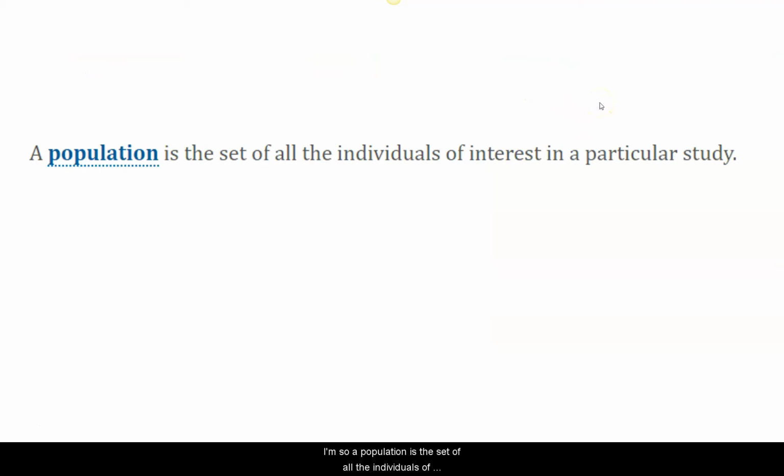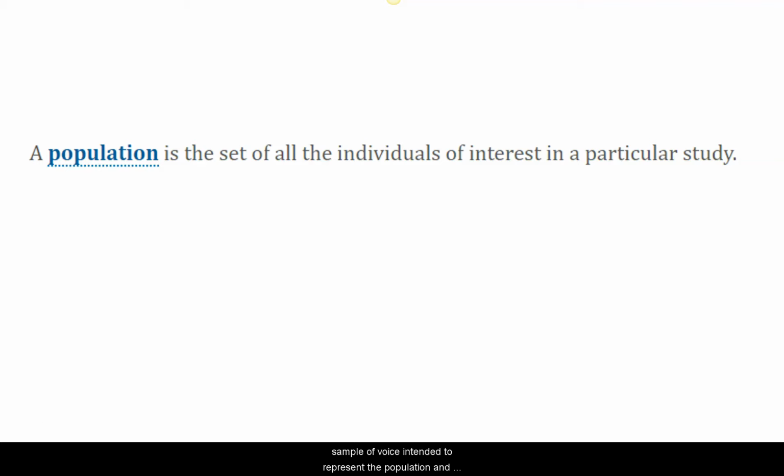So a population is the set of all the individuals of interest in a particular study, of course. So if I were studying boys and girls, or college students versus high school students, or men versus women, or rural versus urban residents, I would examine, hypothetically, samples that represent those populations. So if I were comparing boys and girls on some academic task at the 3rd grade level, well, in that case, of course, I would have two sets of samples.